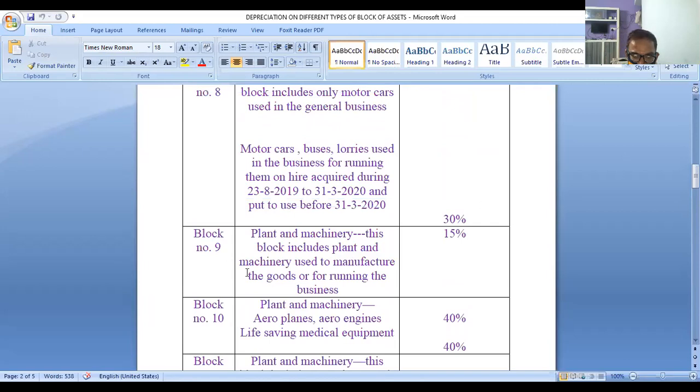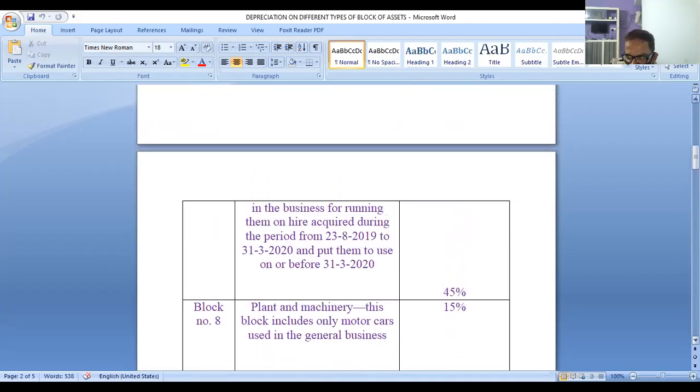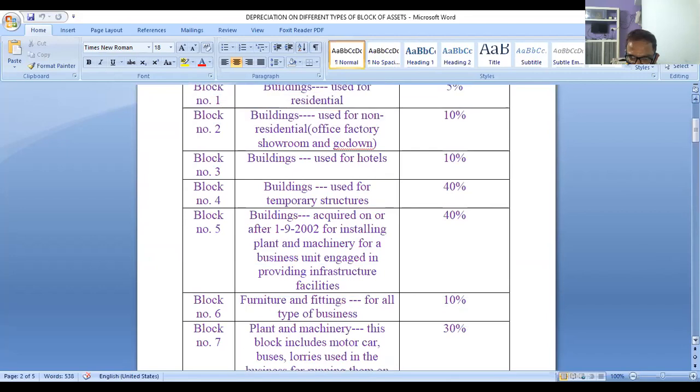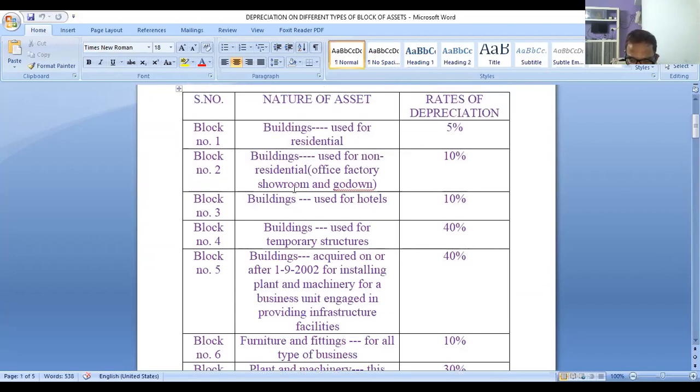This is somewhat difficult. You have to refer to this list, and normally they'll give you only these things in life saving on books. And sometimes what happens, if depreciation on a building used for office or factory or showroom or godown, by default it will calculate 10%. If it is used for business, calculate 10%. Suppose it is used only for hotels, building used for hotel business, 10%.